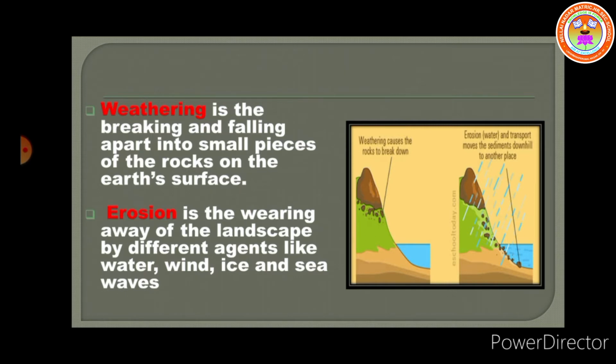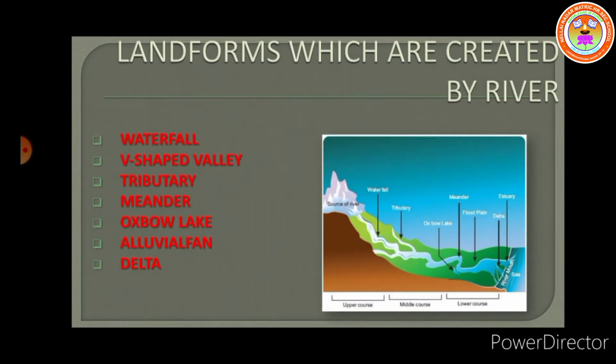Now let us see the landforms which are created by river. From its source to its mouth, the river is constantly reshaping the land and giving rise to different landforms. The landforms which are created by river are waterfall, V-shaped valley, tributary, distributary, meander, oxbow lake, alluvial fan and delta. These are the landforms created by river.